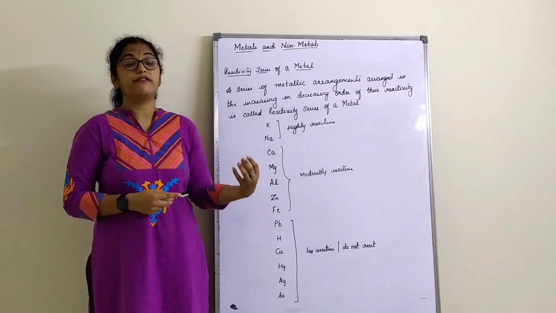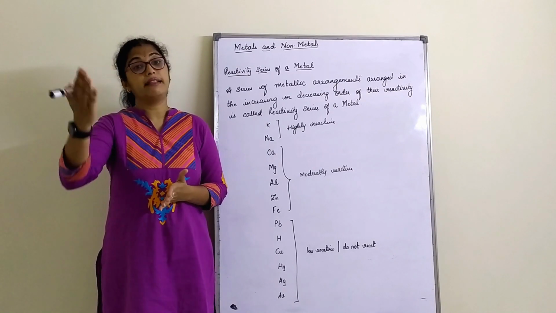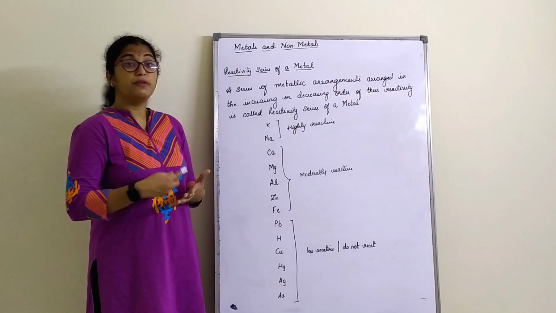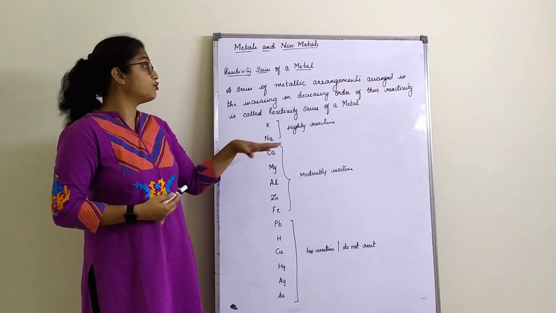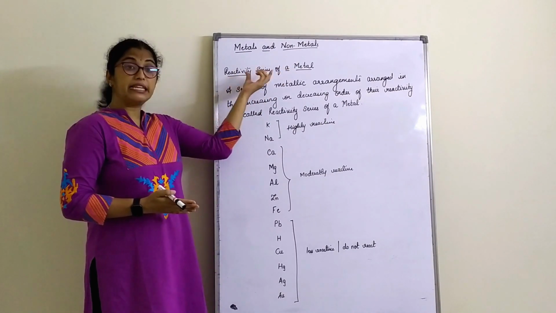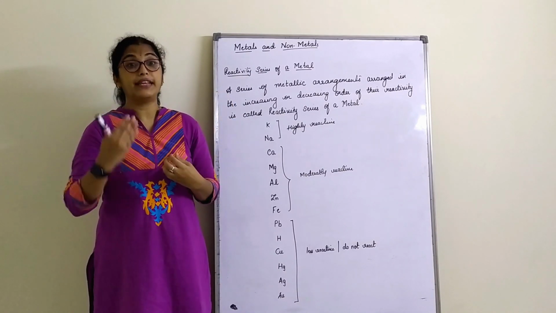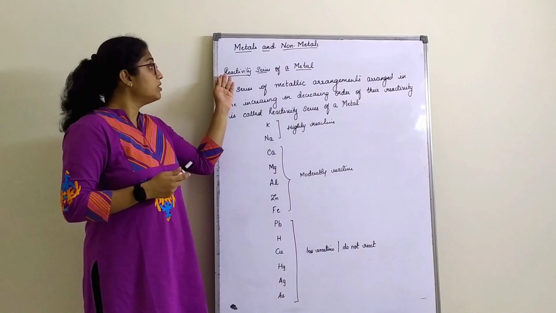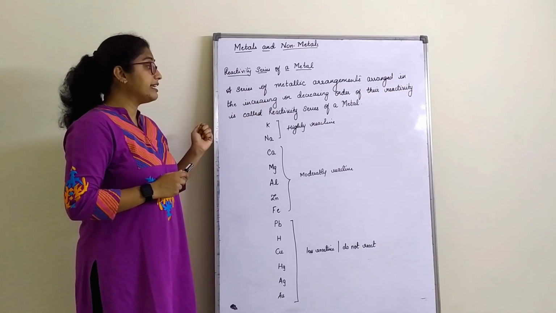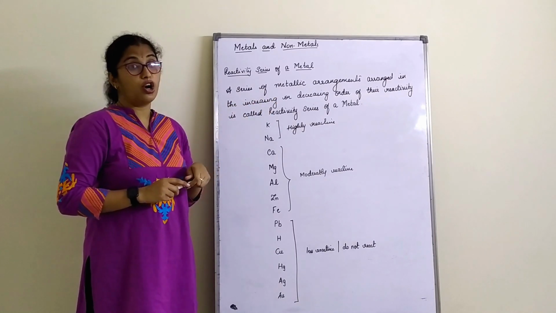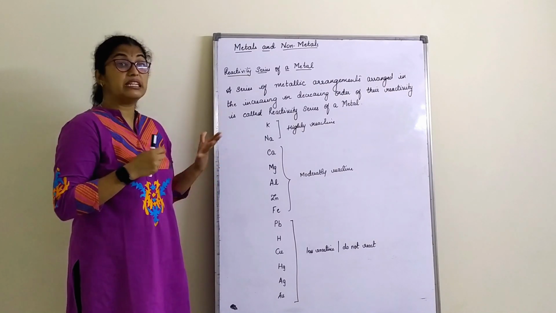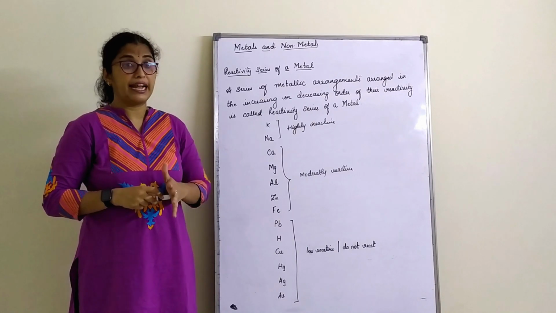We will initially begin with the chemical properties of metals, and then in the consecutive classes we will also understand the chemical properties of non-metals. Before understanding the chemical properties, we first have to know what we mean by the reactivity series of metals. Reactivity series means how a metal reacts with another. A series of metals arranged in the increasing or decreasing order of their reactivity is called the reactivity series.